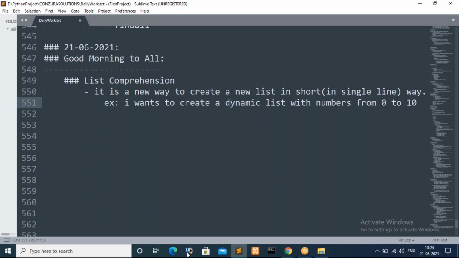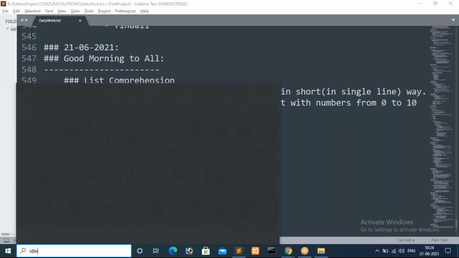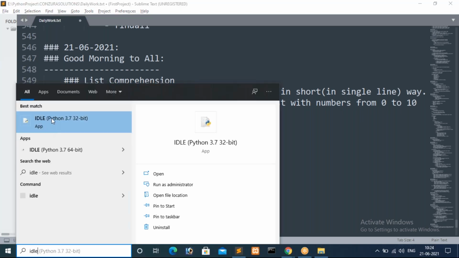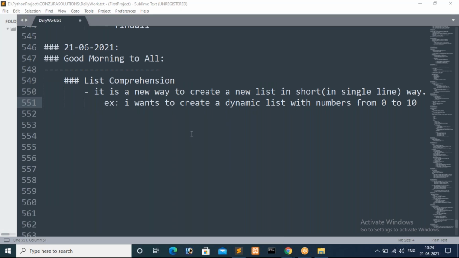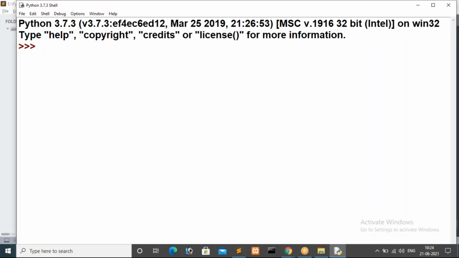So I will show you how it is. Please open your IDE. There I will show you. I have to show the difference between the general procedure and the advanced one, that is list comprehensions. If you are going to work on the list concept, then we will use this a lot. Even if not now, when you enter software companies, this concept will help you.